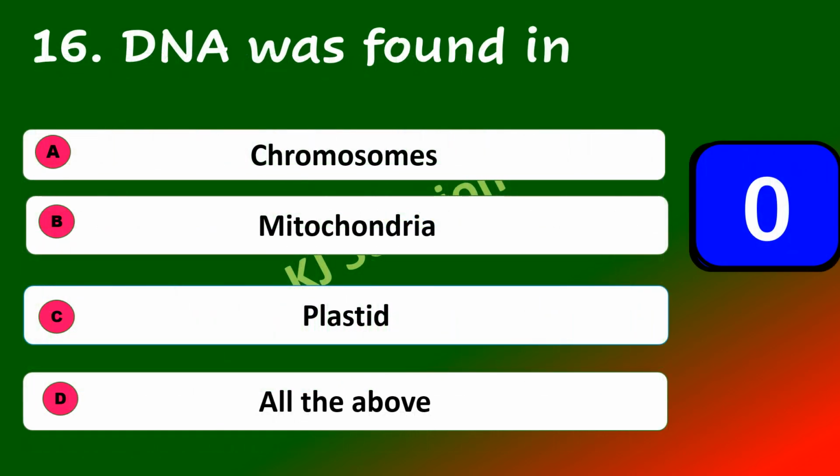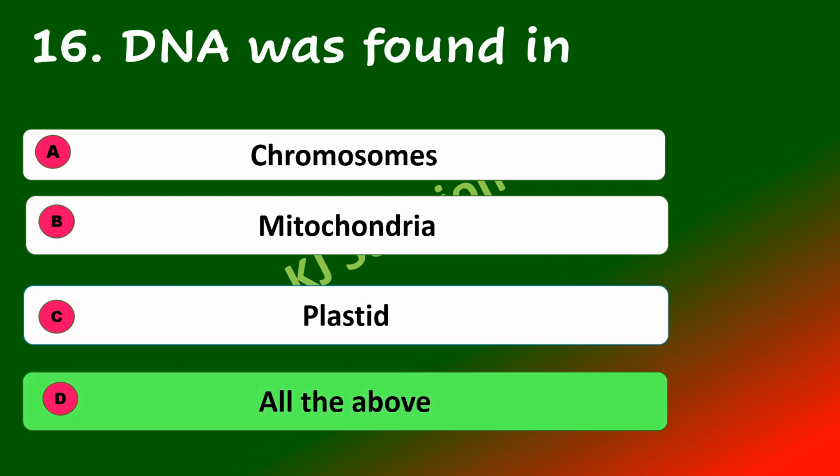Next question. DNA was found in chromosomes, mitochondria, plastid, all the above. The answer for this question is all the above. DNA was found in chromosome, mitochondria and plastid.